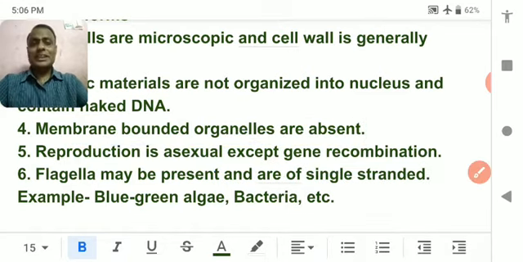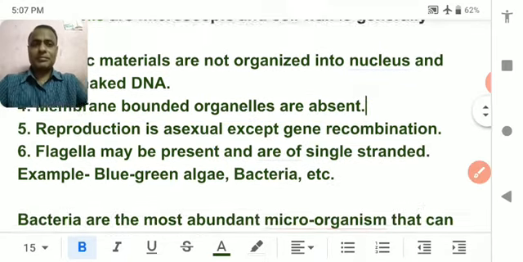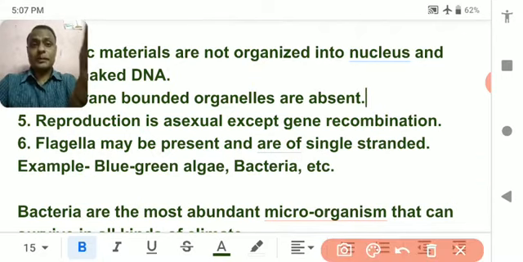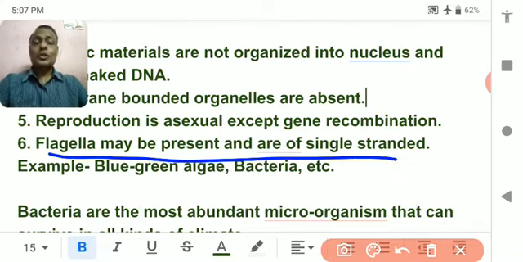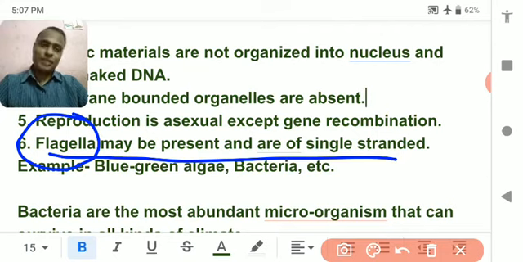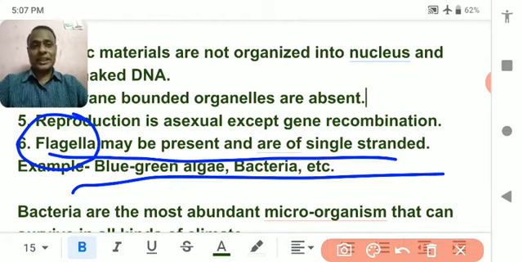And some members of this kingdom are motile, meaning they can move from one place to another. Although they are unicellular, they have the capability to move in some cases. Those organisms which can move have a peculiar locomotory organ called flagella. So flagella may or may not be present. And what are the examples of kingdom Monera? Blue-green algae, bacteria, etc. Hope you are understanding all the points very clearly.